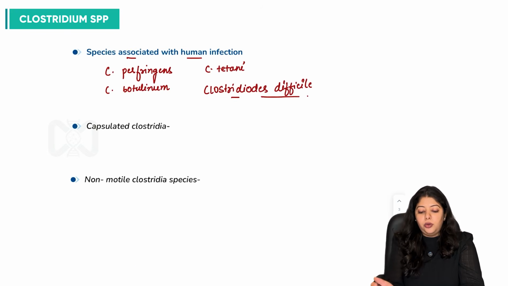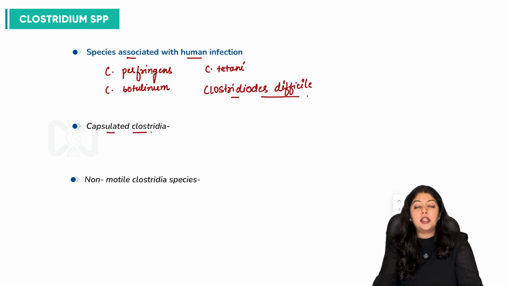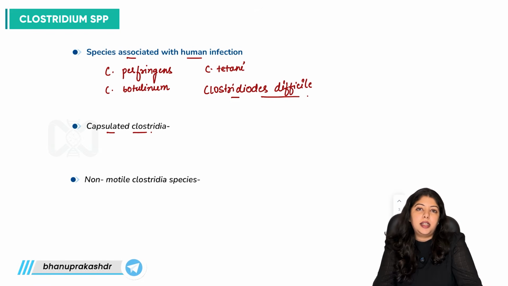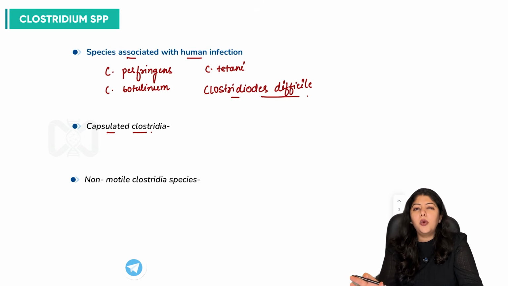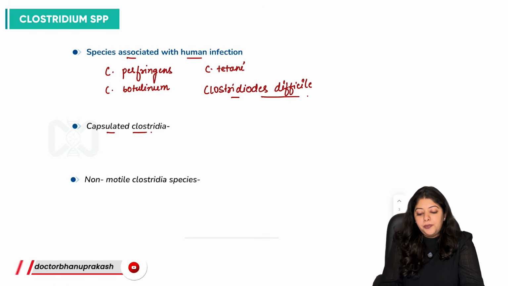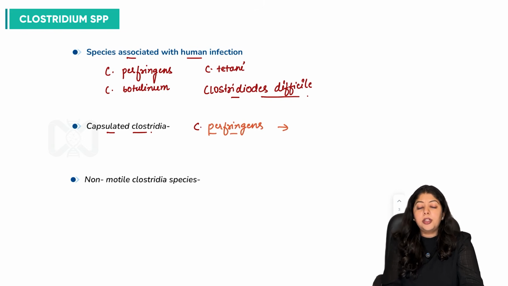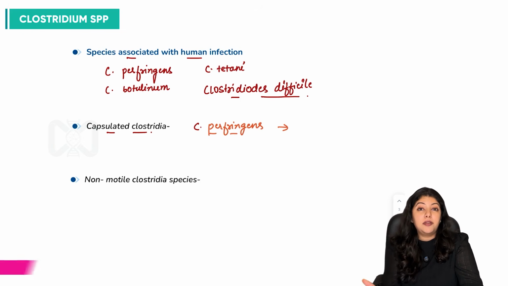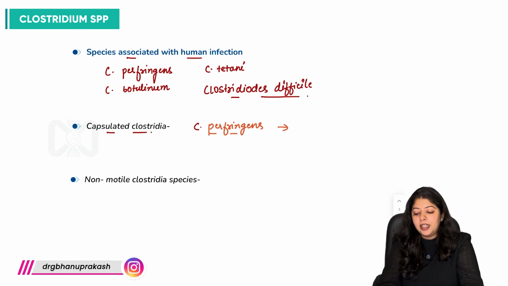right? So, naturally, Clostridium is non-capsulated, but there are 2 species which are capsulated, we must know. When we say capsule, it is a covering which is present on the bacteria. So, can we say it is Clostridium perfringens? With perfringens, can we use a mnemonic, parda? Parda means a covering or a layer, right? And also butter.